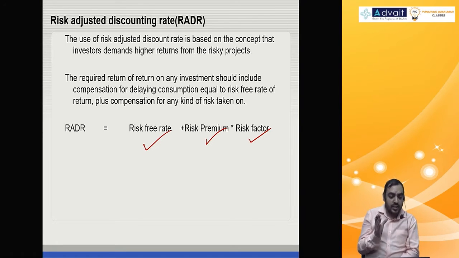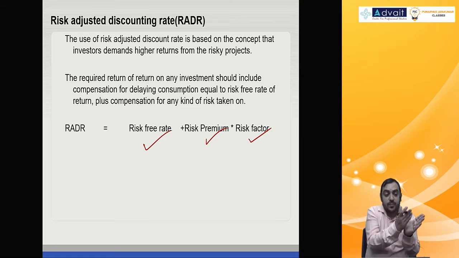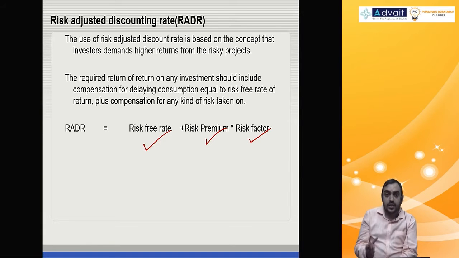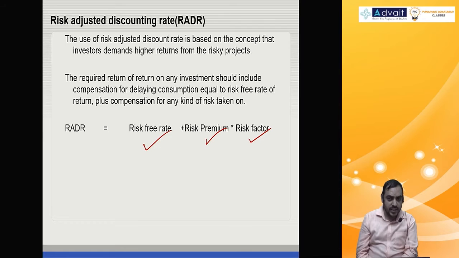So the basic logic in this method is the firm may be same, the cost of capital for them may be same, but the discounting rate should be different for different projects, depending on the risk of individual projects. A project with higher risk should have higher discounting rate. Got the point? Now based on this, let us take a problem.